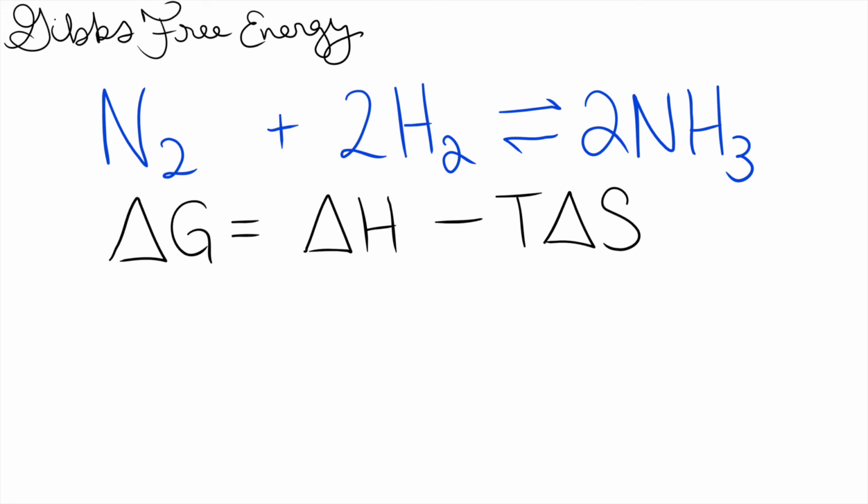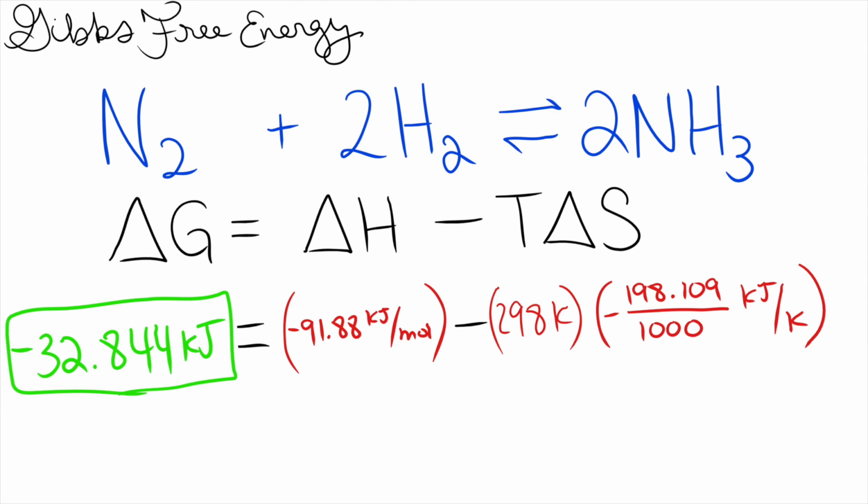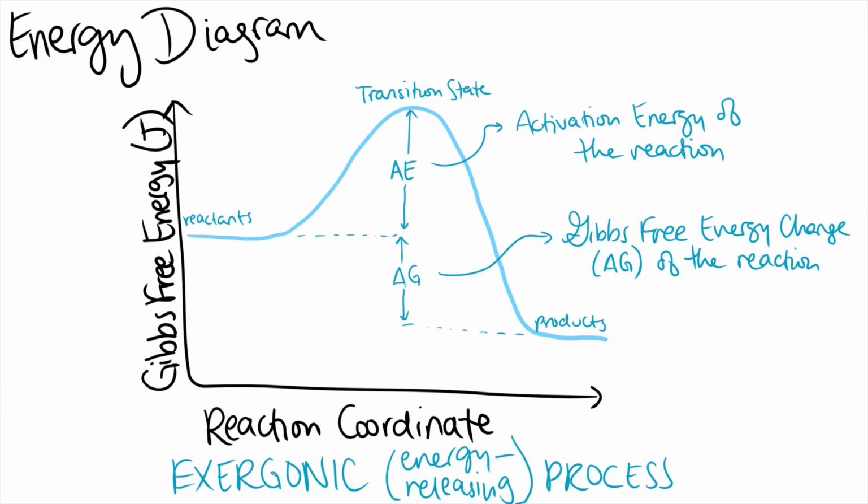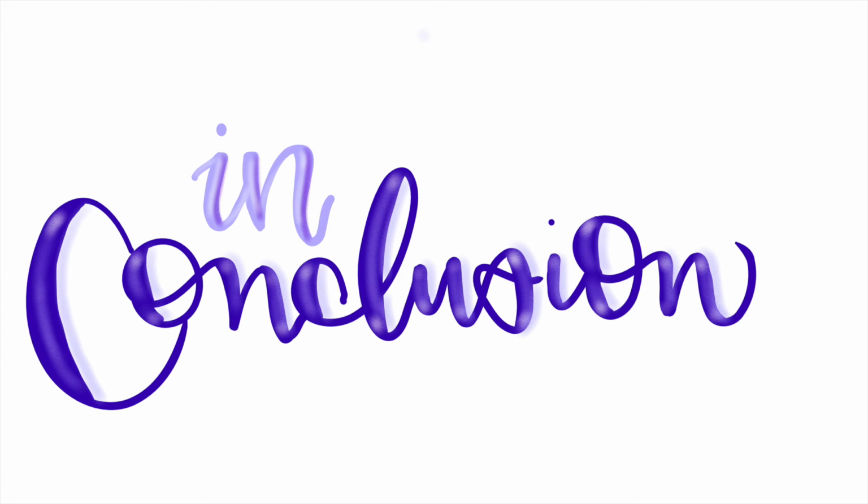The Gibbs free energy for this reaction depends on the values of delta H and delta S, along with the temperature of the reaction environment. The standard temperature is 298 Kelvin. The negative Gibbs free energy value means the reaction is spontaneous. In conclusion, we hope that you have learned a lot about the structures, thermodynamics, kinetics, and non-covalent interactions involved in the synthesis of ammonia. Thank you for listening.